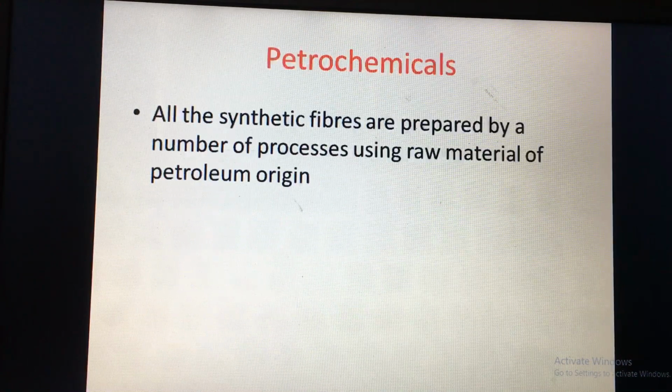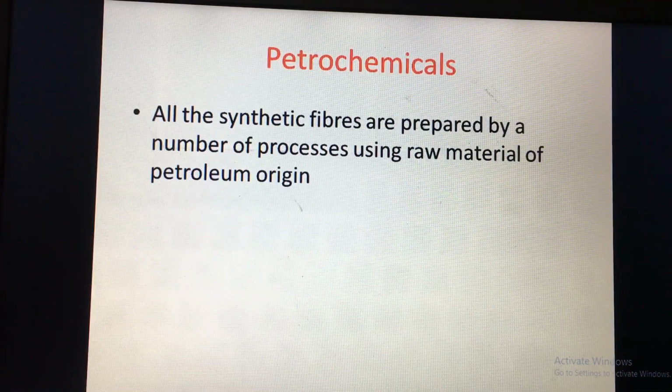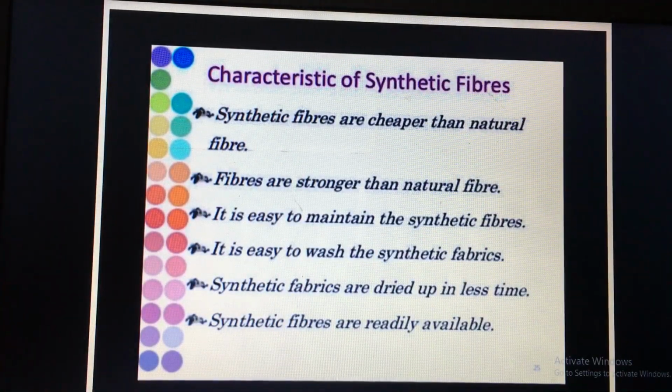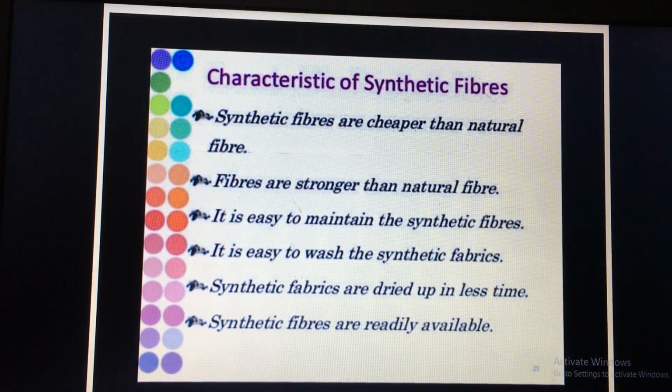Similarly, we have petrochemicals, which are derived mainly from the process of refining petroleum. Next, what are the characteristics of synthetic fibers? As we say, synthetic fibers are light, cheap and less expensive. They are readily available and very easy to maintain, with fewer wrinkles and crisp to use. So there are so many characteristics of synthetic fibers.